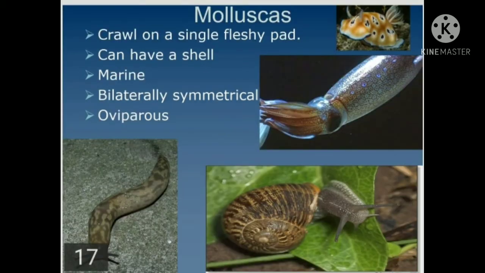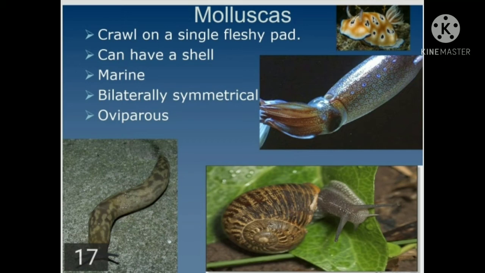Now the next one is the Mollusca, and the animals belonging to this phylum are called molluscans. The molluscans crawl on a single fleshy pad. They can have a shell also. They are marine, bilaterally symmetrical, and the example is the snail. In the figure you can see a snail. The snail has a covering, which is called the shell.